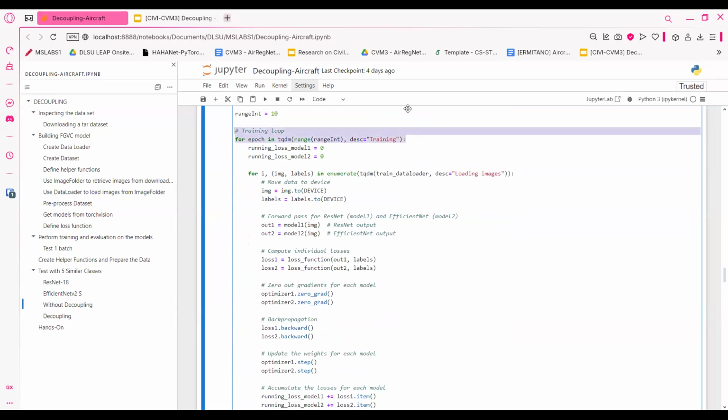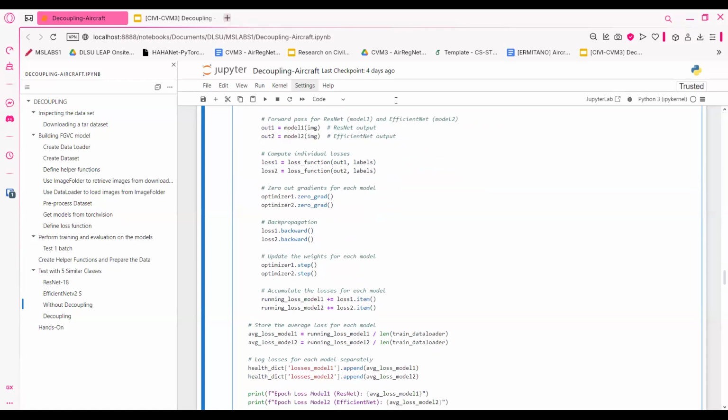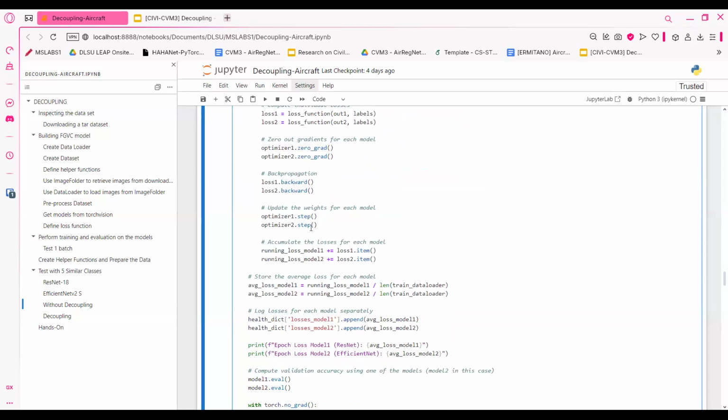Here is where things get interesting. Here we're going to start the training for 10 epochs. We run through the dataset, do the same thing as the previous training, which is, of course, we get the predictions and then do updates, do everything necessary.